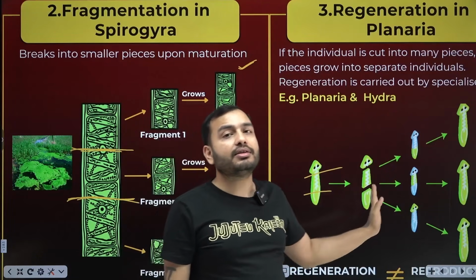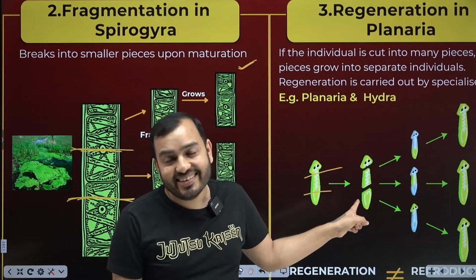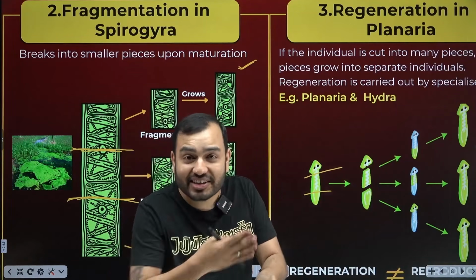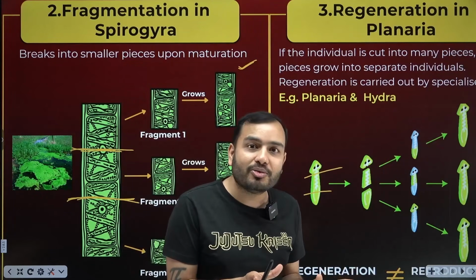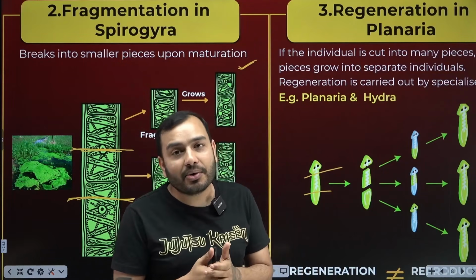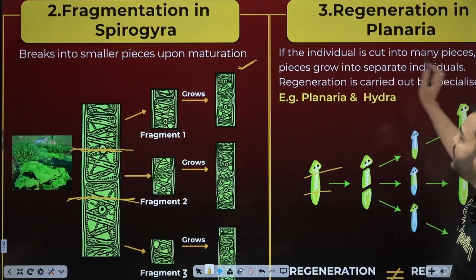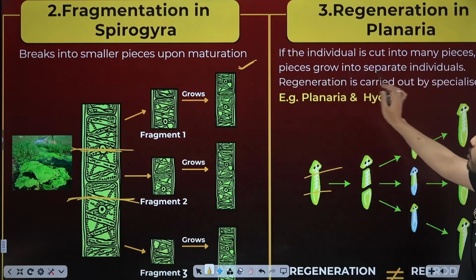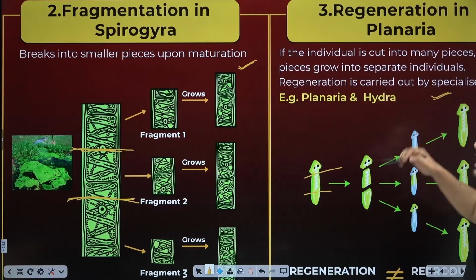This is called regeneration in planaria, but pay attention. This does not happen by its own will. It was mischief against it. It was caught and cut into 3 parts. You thought it would die, but next morning it has become big. All 3 parts came to life on their own. This is called regeneration in planaria. If the individual is cut into many pieces, the pieces grow into separate individuals. Regeneration is carried out by specialized cells.